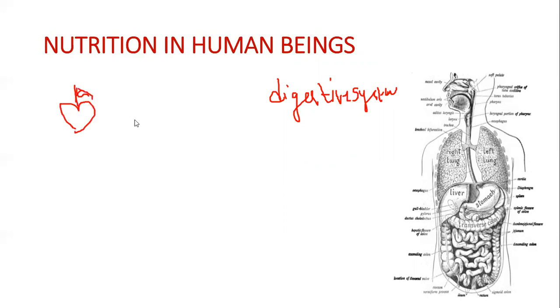If you eat it, does it directly go into your stomach? No. It first needs to go through your mouth, right? I'll go step by step in detail. First you eat it with the help of teeth. After that, it goes through the alimentary canal, the path of food inside our body.